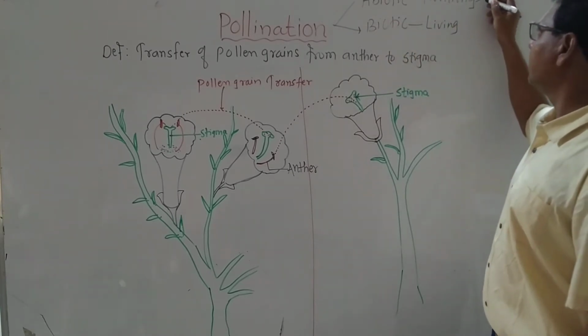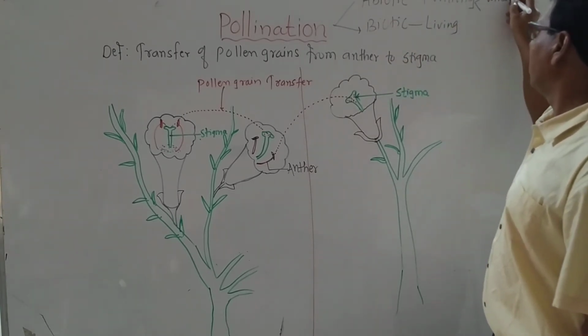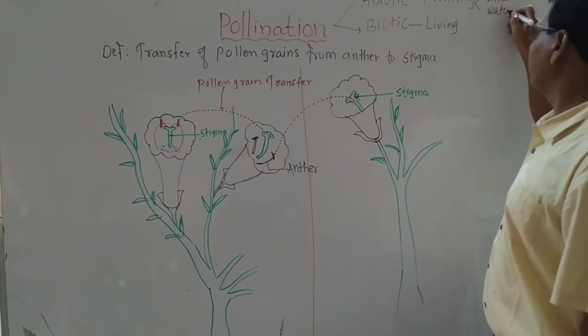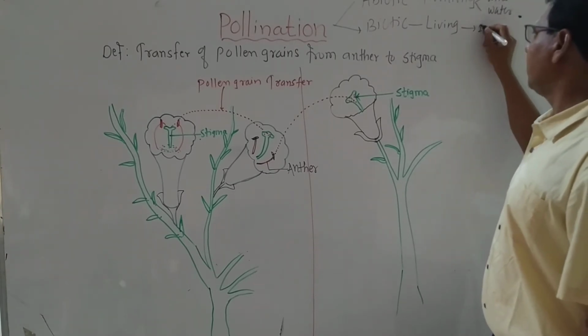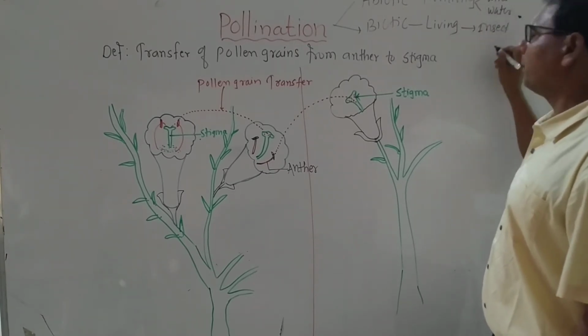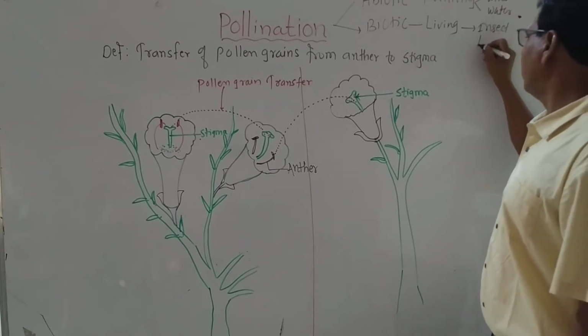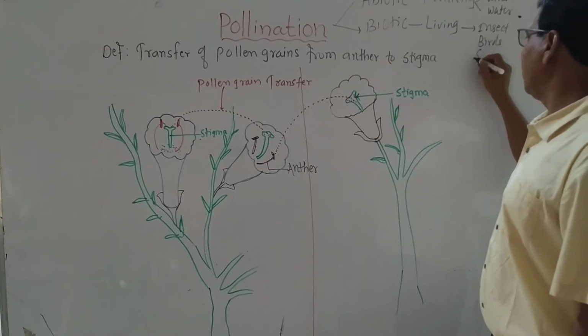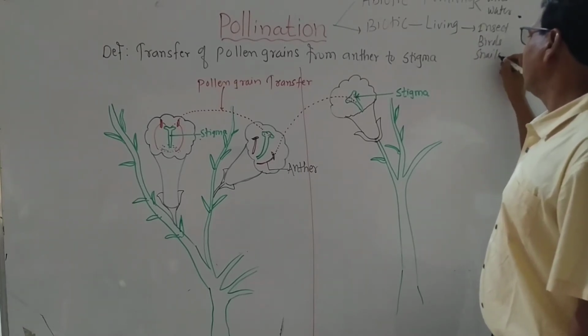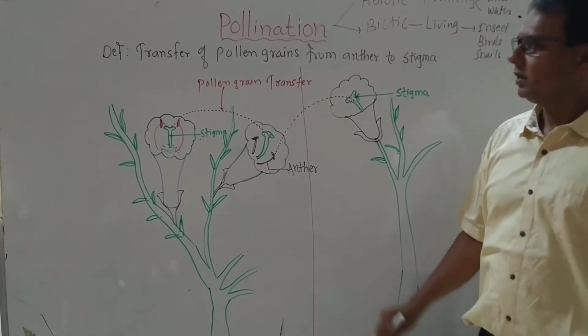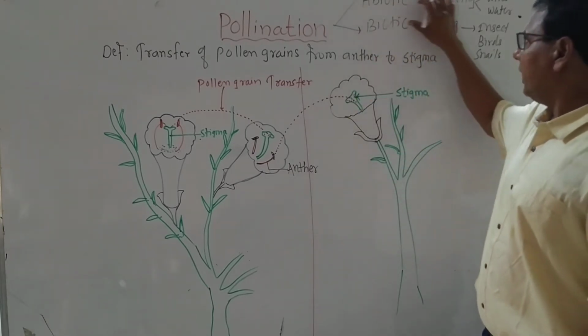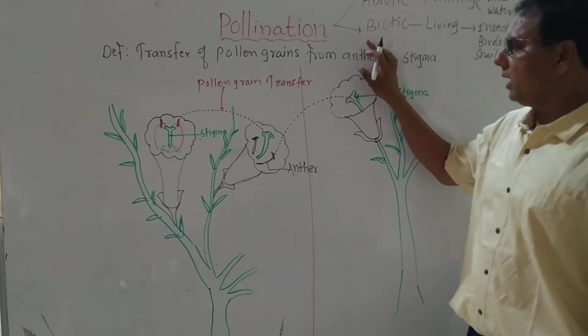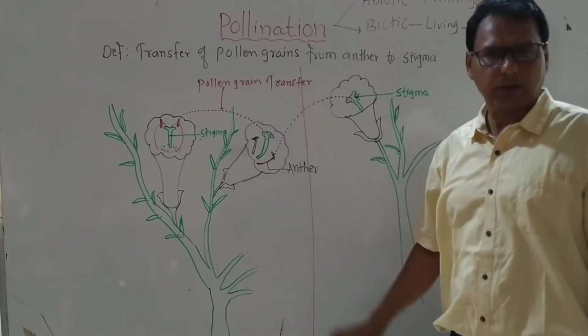Abiotic pollinating agencies are like wind and water. Living agencies are like insects, birds, snails, etc. These are the agents that carry out the pollination process.